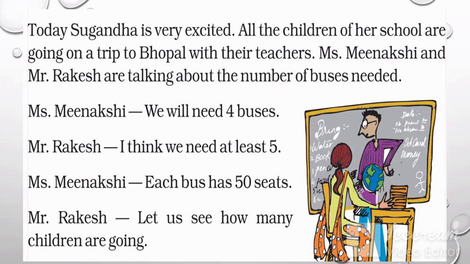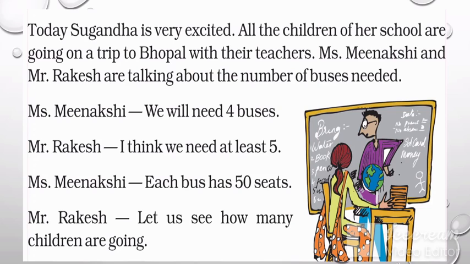Here are two teachers who are talking about the planning, Miss Meenakshi and Mr. Rakesh. Miss Meenakshi and Mr. Rakesh are talking about the number of buses needed. You know why they are talking about bus? Because bus is a mode of transport which would be good for so many children. Miss Meenakshi here is saying that we will need 4 buses. Mr. Rakesh is saying, I think we need at least 5. Miss Meenakshi says each bus has 50 seats.